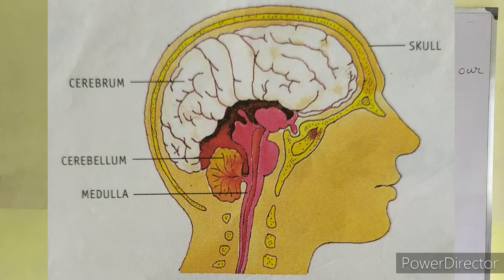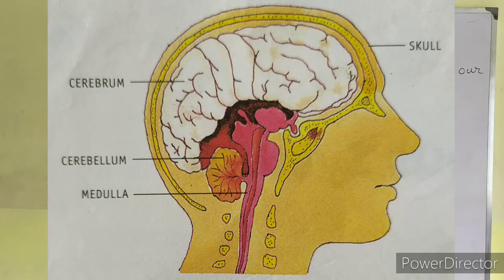Our brain is made up of 3 different parts. Each part has its own work to do. So the 3 different parts of our human brain are the cerebrum, the cerebellum and the medulla.